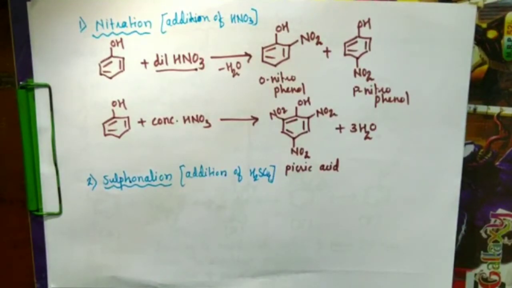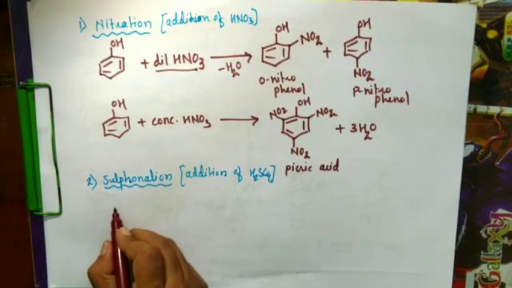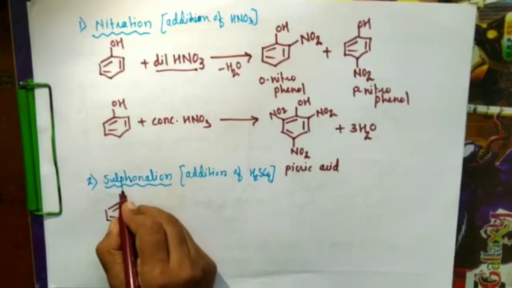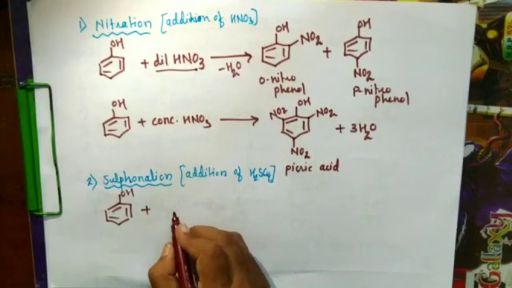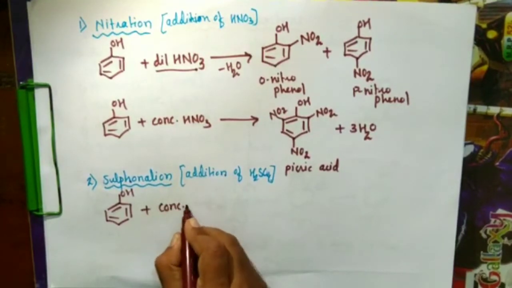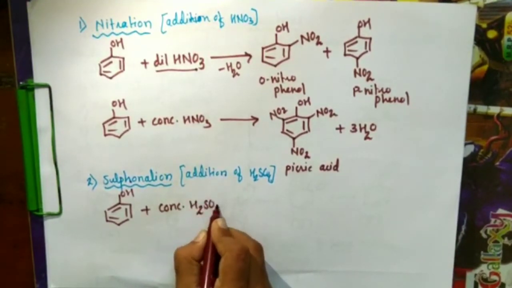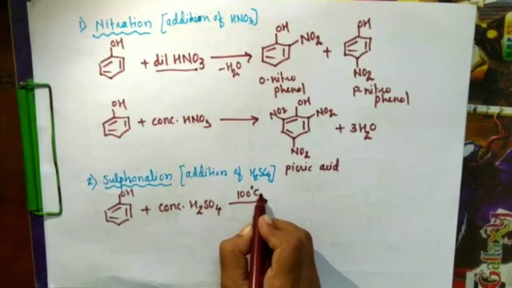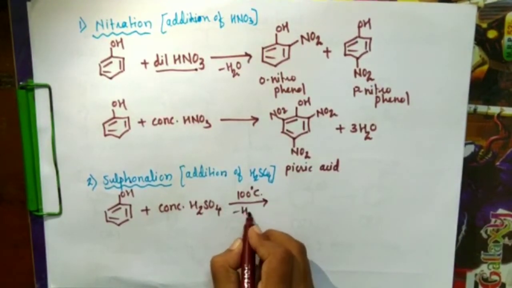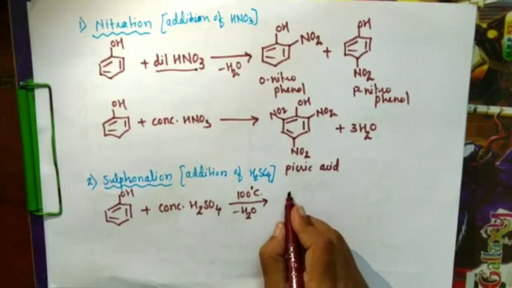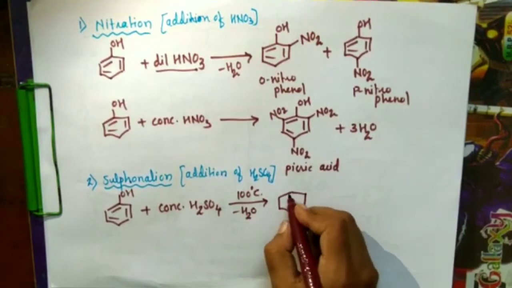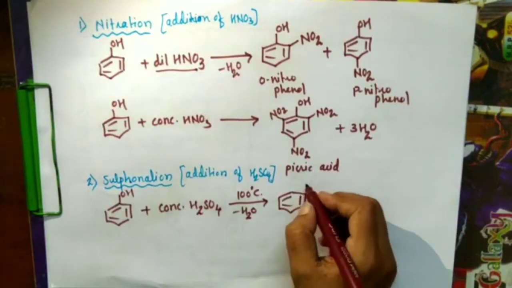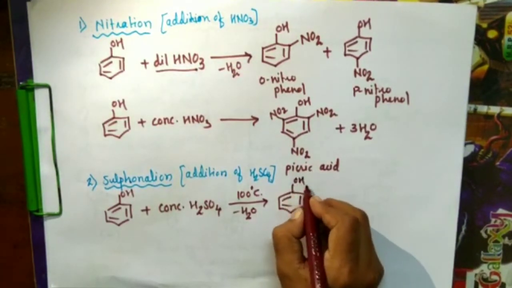When we add concentrated sulfuric acid to phenol at 100 degree centigrade, with the loss of a water molecule, we will get either ortho-hydroxy or para-hydroxy benzene sulfonic acid.